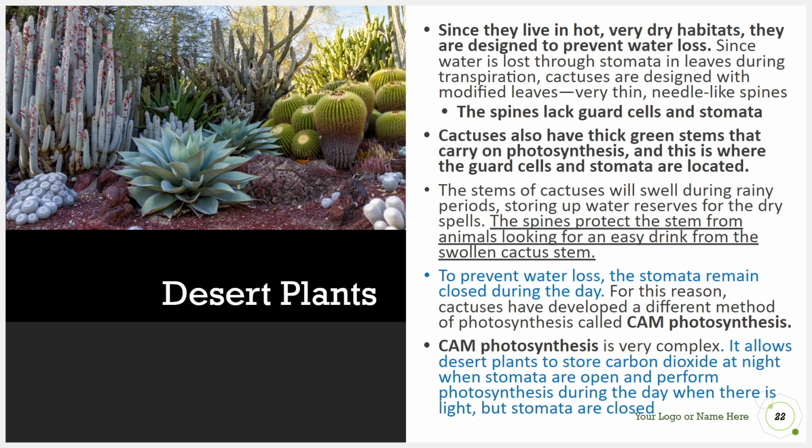Now, because we have desert plants that prevent water loss by closing their stomata, usually during the day, sometimes also throughout the night, we have to acknowledge a modification of the C4 pathway. In this case, we are seeing CAM photosynthesis, which is very complex, but essentially we can boil it down to the fact that carbon dioxide can be stored at night when stomata are usually open as opposed to in the daytime when they're closed.